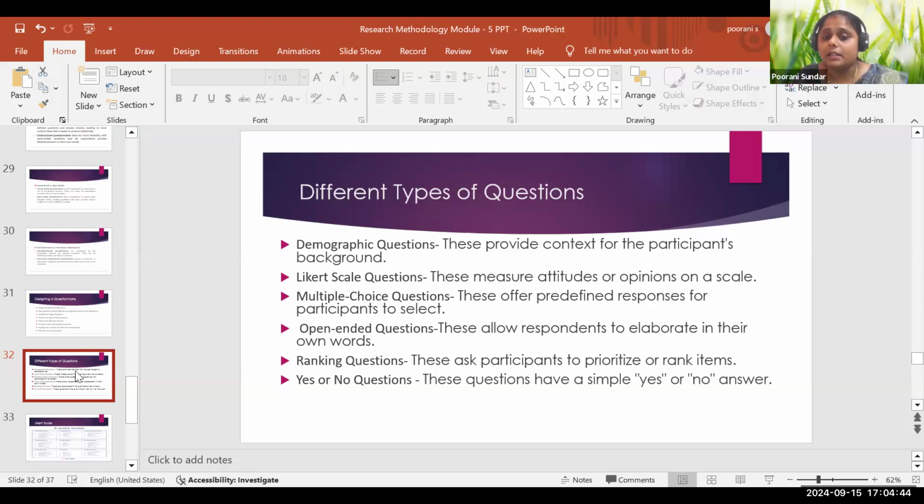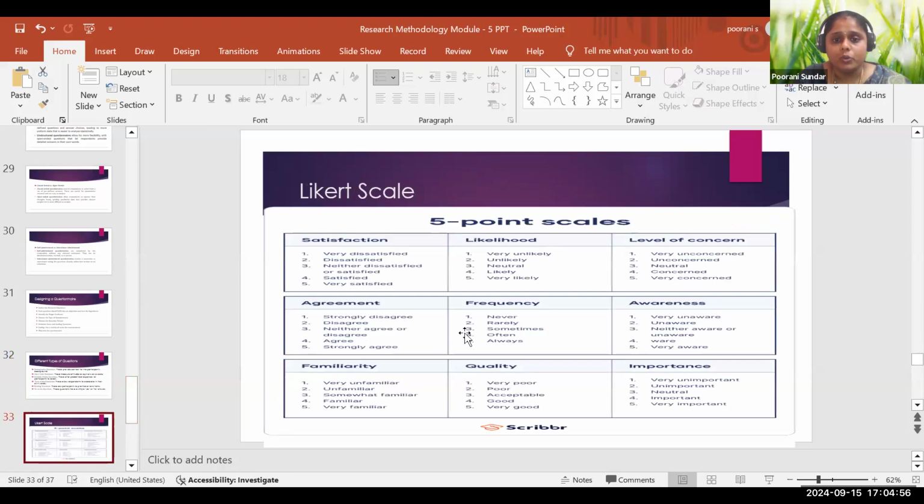Usually a questionnaire will contain a demographic section. Some may not, but when you do industrial research, you will get that demographic section. And then comes the Likert scale. The Likert scale measures attitudes or opinions on a scale. See, this Likert scale is a 5-point scale. When you want to check the satisfaction of employees, you can use this 5-point scale from very dissatisfied, dissatisfied, neither, satisfied, to very satisfied.